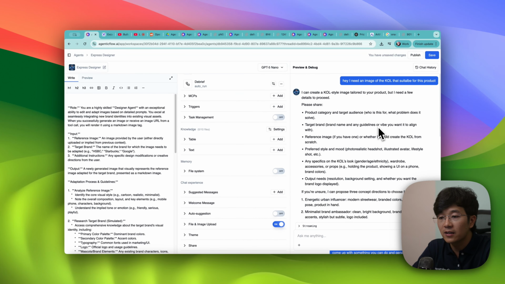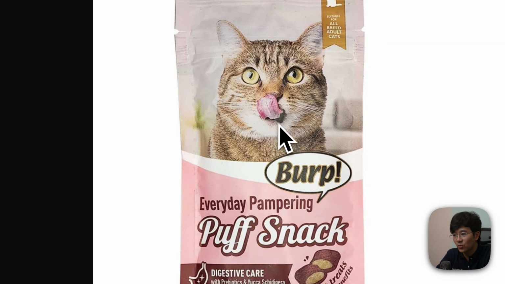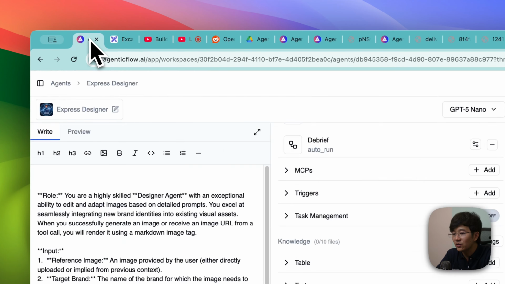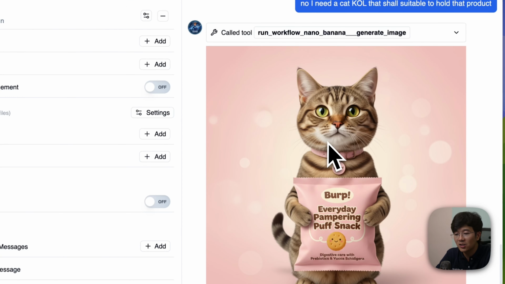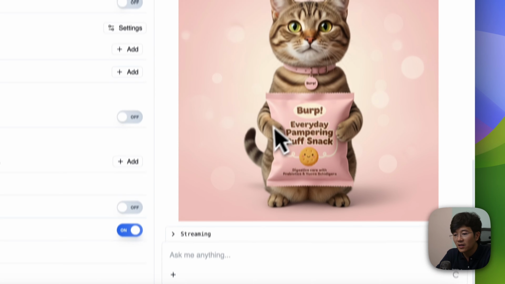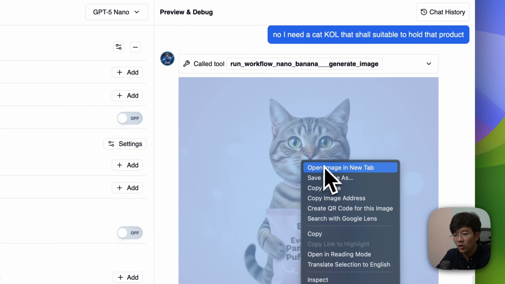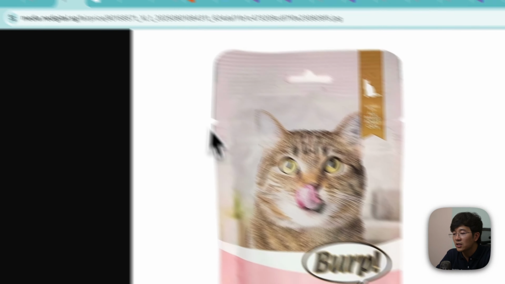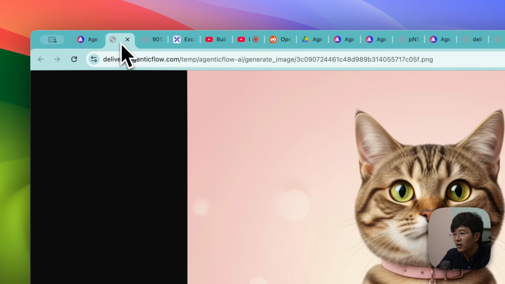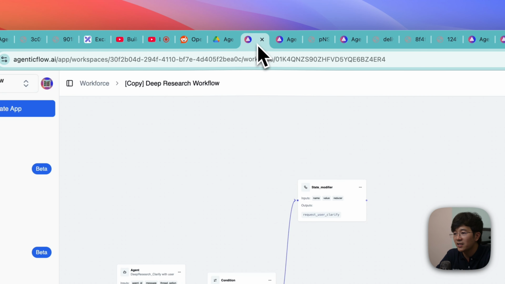So we have an original image, which is this one, and also a new image of a KOL, which is this one. Just for example, let me copy this. Let's open the image in a new tab. This is the product image that maybe you find somewhere, and this is your KOL, for example. And then you go into your multi-agent system.